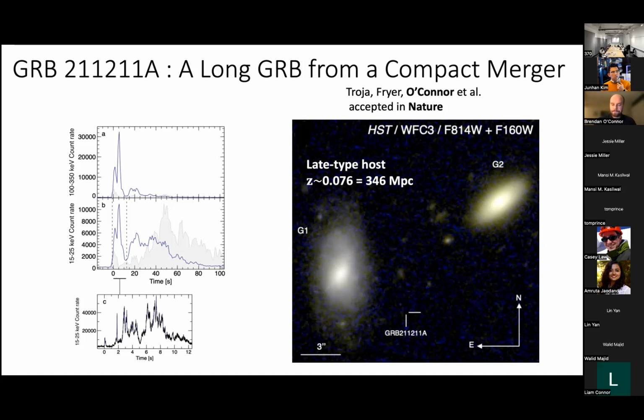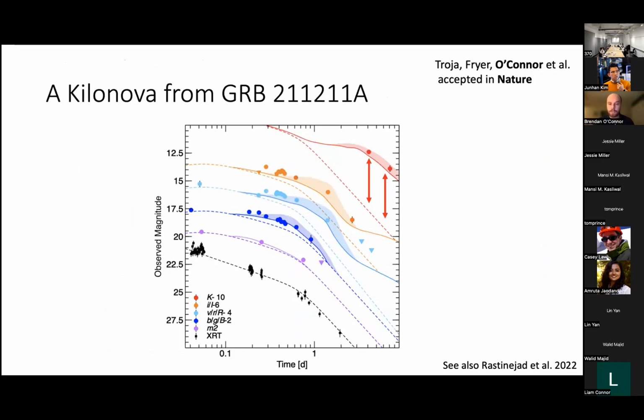But then we look at the light curve, and we find even more evidence that this is atypical. So here we see in black the X-rays, and the dashed line is the fit to the afterglow only. The dashed line continues to be the afterglow only, but we see there's this excess in the optical and definitely in the infrared at late times, which is how it was first discovered. And when we model this excess as a kilonova, which is what the solid lines and shaded regions are, different kilonova models that can explain this, this is really interesting.